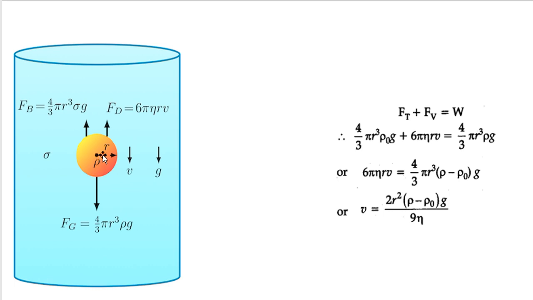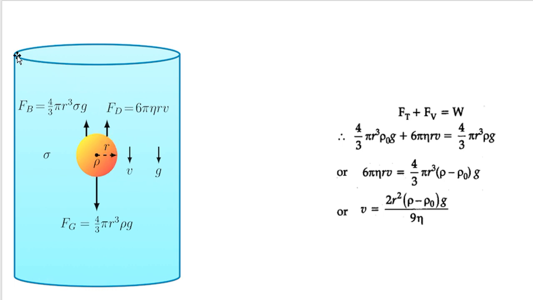This ball of radius r is falling through this container, and there is a liquid inside this container, suppose water or castor oil or anything like that. It may be honey or anything like that, through which this ball is falling.